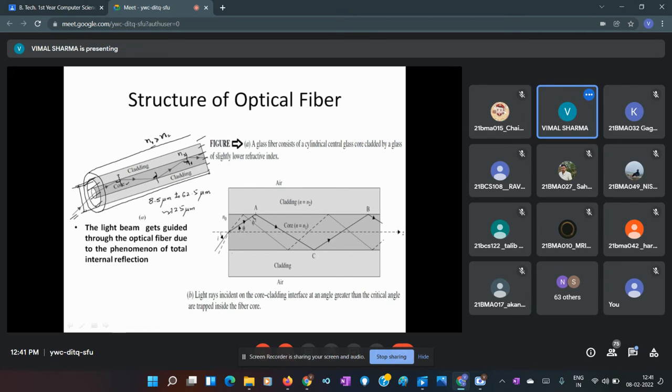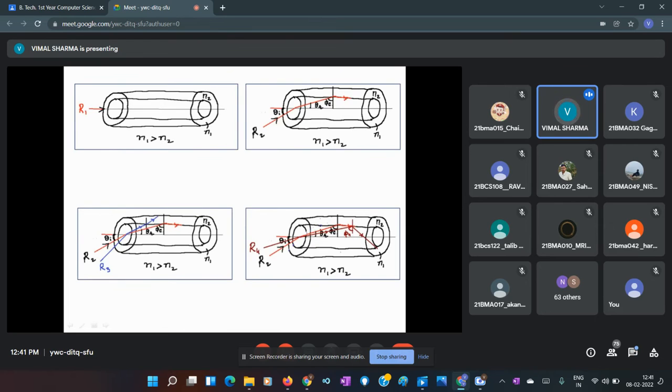Some rays are accepted by the optical fiber, or they travel through these multiple total internal reflections, and some leak out of the core and go into the cladding and then move out. So to explain all this, I've made 4 different diagrams for you, showing how we can launch light through the optical fiber.